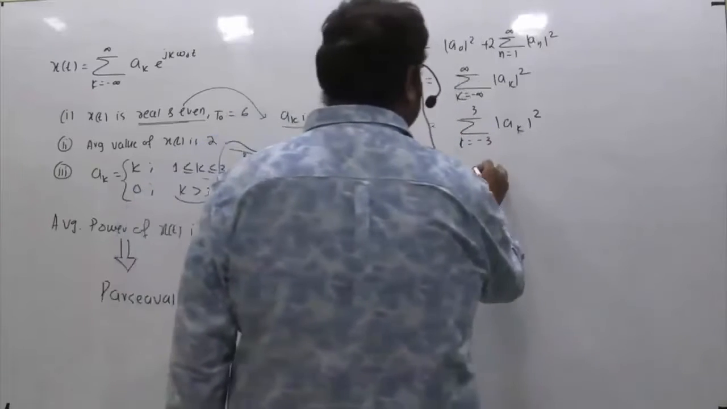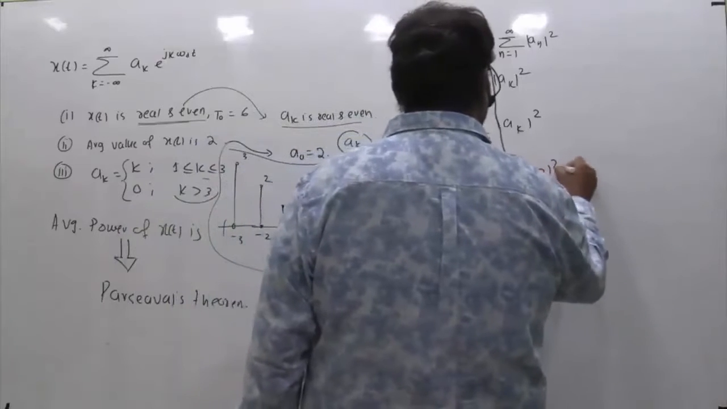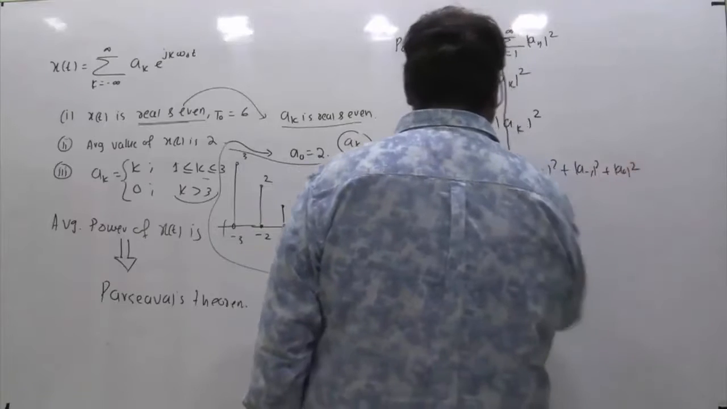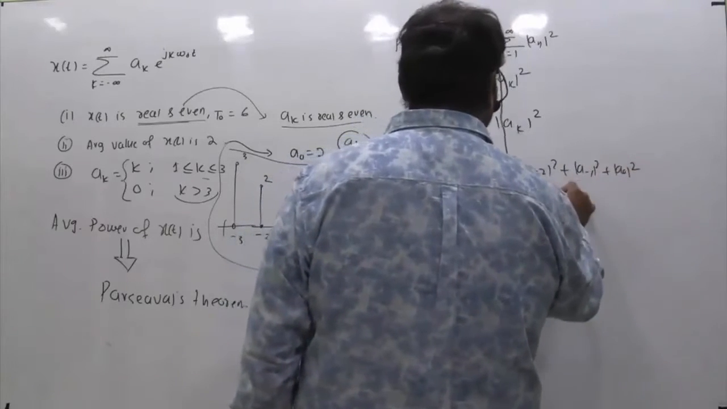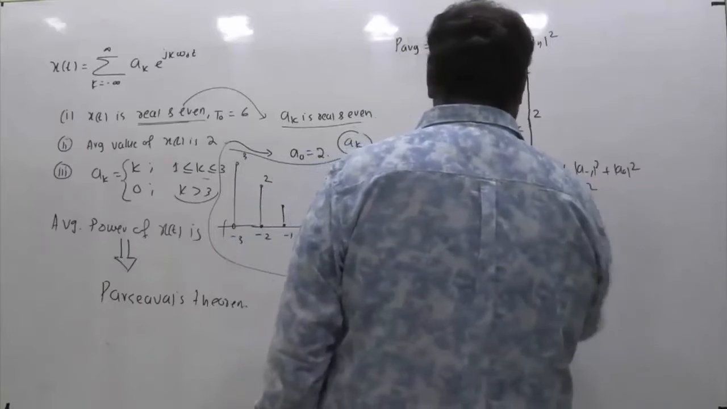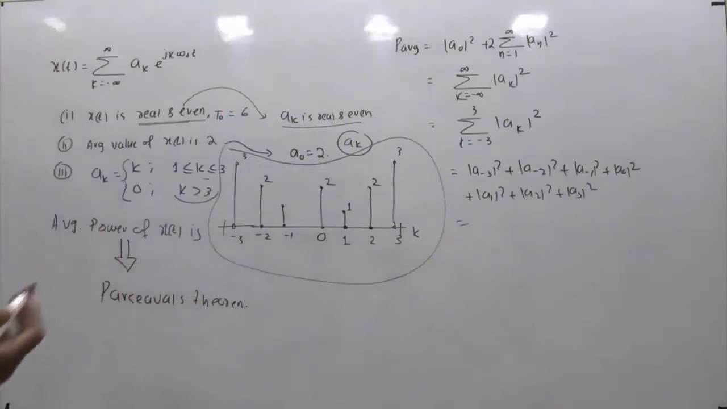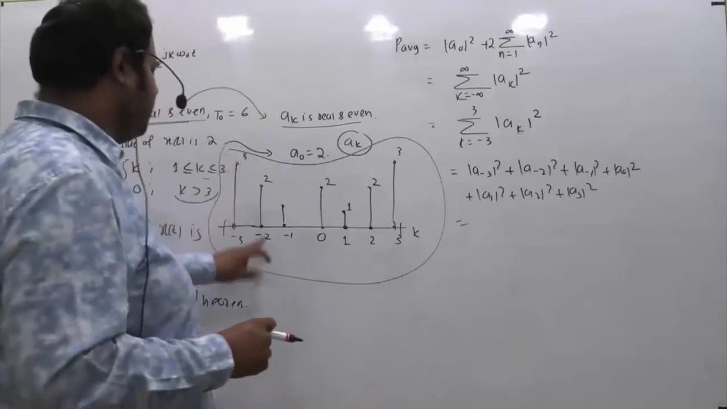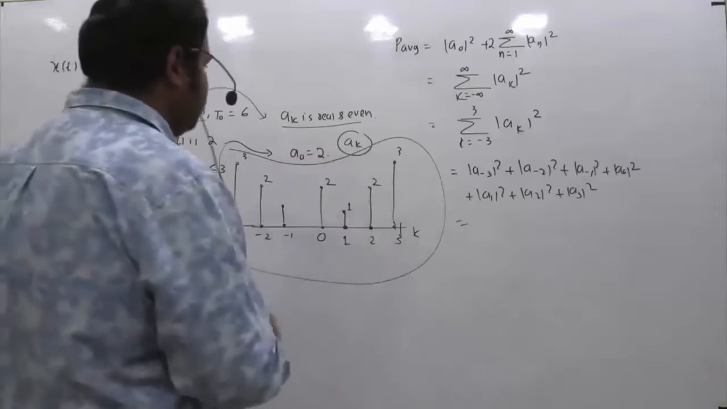So if you see this, it is a of minus 3 mod square, a of minus 2 mod square, a of minus 1 mod square, a naught mod square, plus a1 mod square, plus a2 mod square, plus a3 mod square. So simply you have to take the magnitude and square the corresponding amplitudes, and you have to add it. So there is no point of mod in this case because all the values at all these values of k are real and positive. So mod function really doesn't play any role in this case.